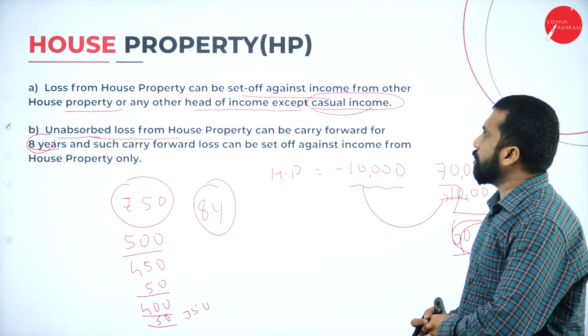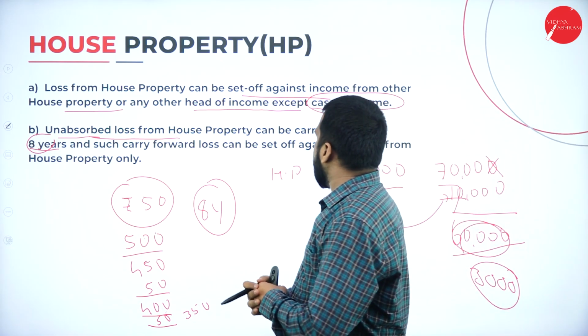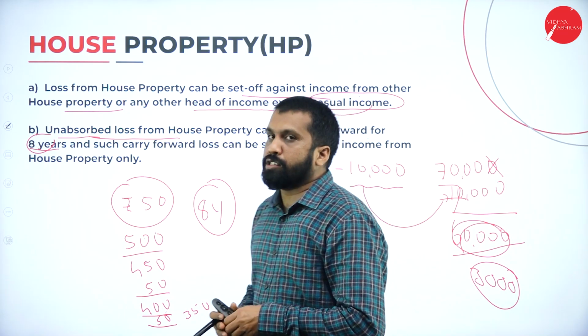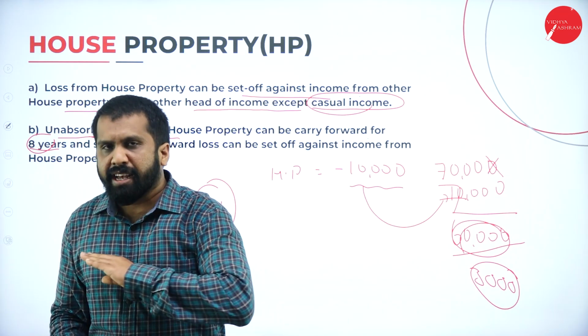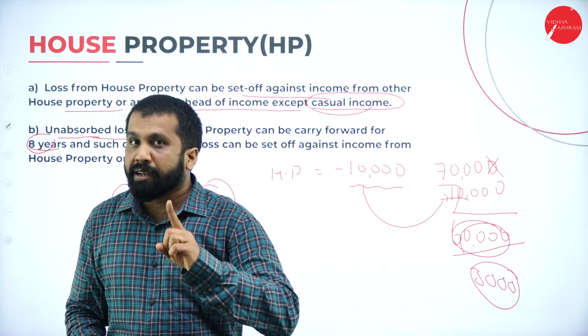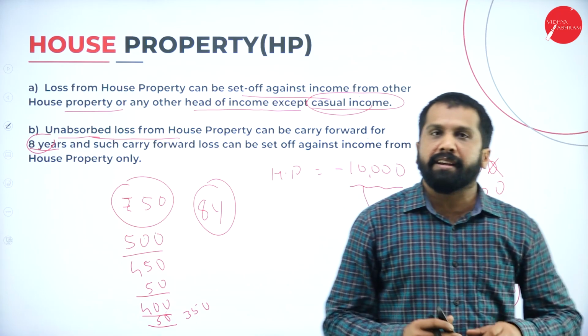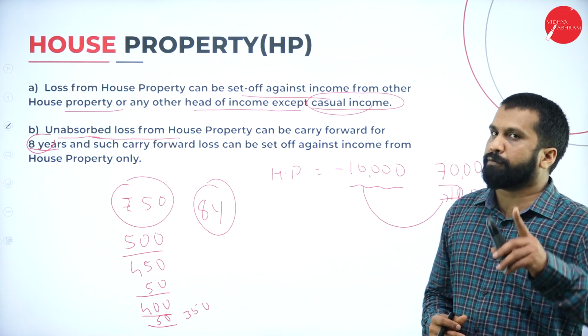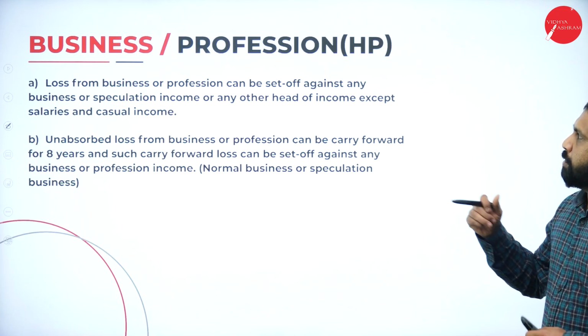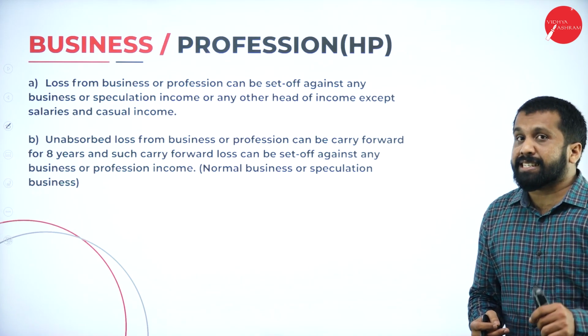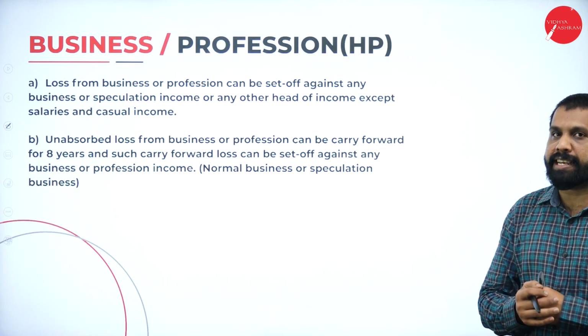This is all about your house property. What you are supposed to learn in this: house property loss can be set off against anything except casual income. What is the carry forward? Up to 8 years you can carry forward. First one is done. Second one, business or profession.